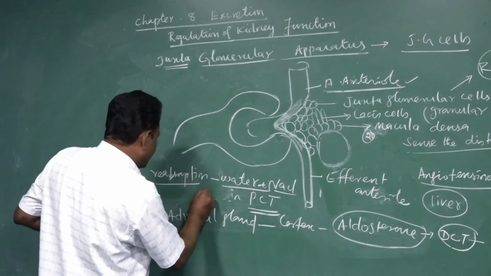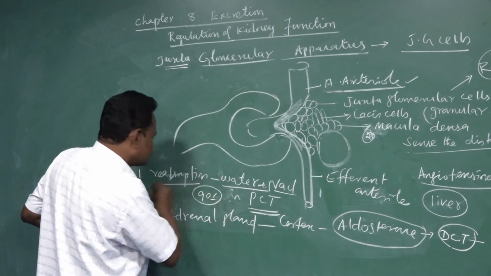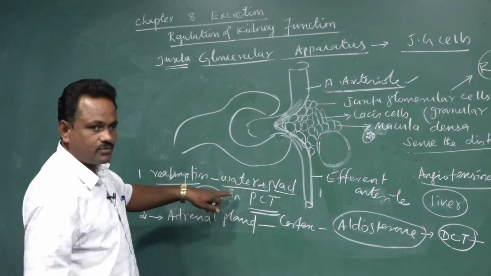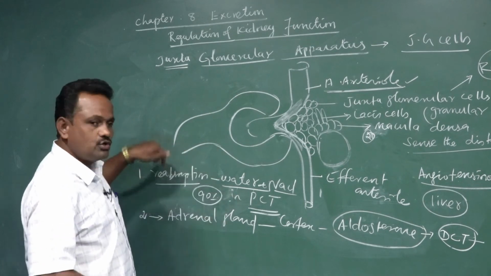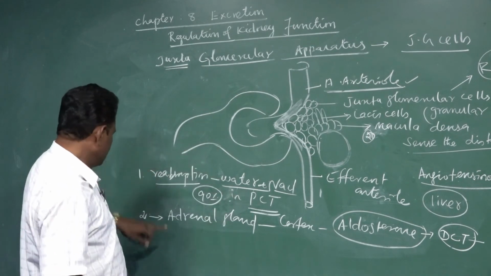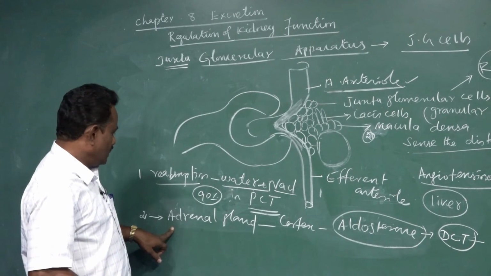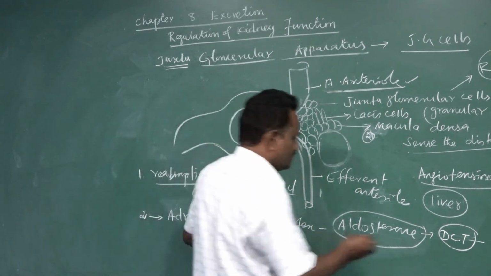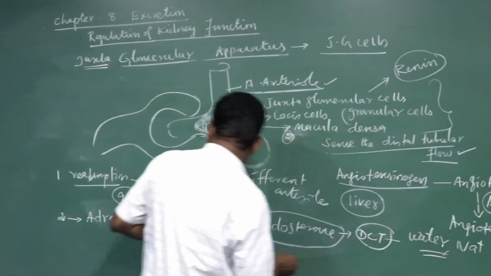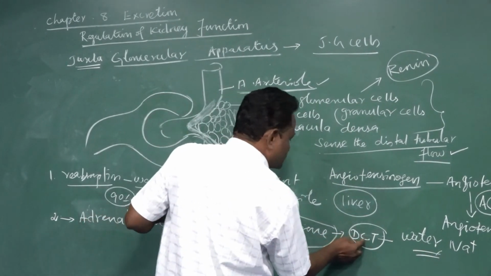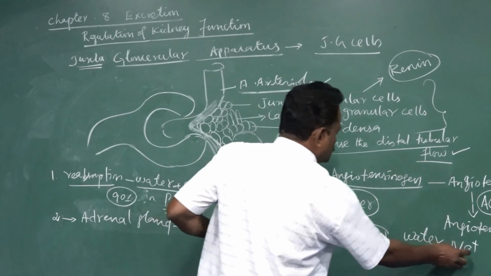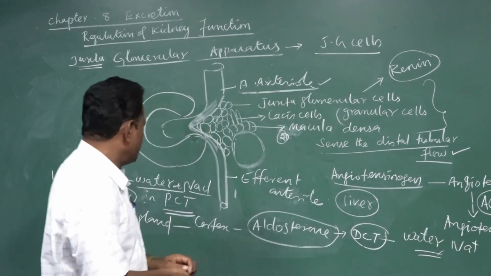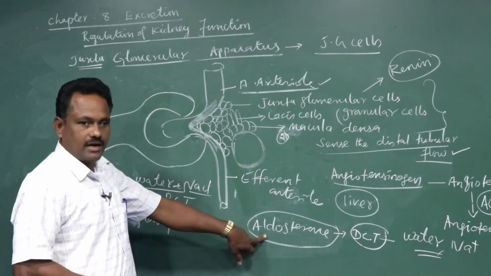As I said, more than 90% of the water is reabsorbed from the glomerular filtrate into the bloodstream. And the adrenal gland cortex region secretes the aldosterone hormone. Again, here in the DCT region, not in the proximal convoluted tubule, water and sodium reabsorption takes place by the hormone called aldosterone.